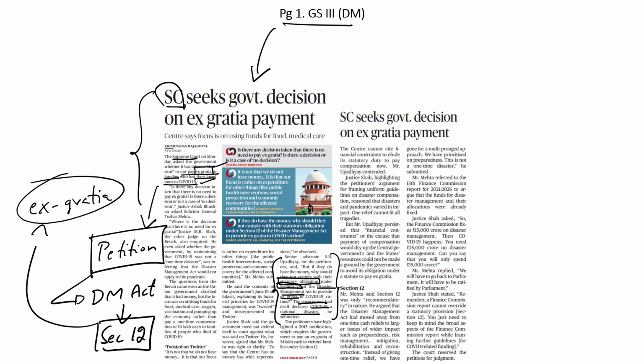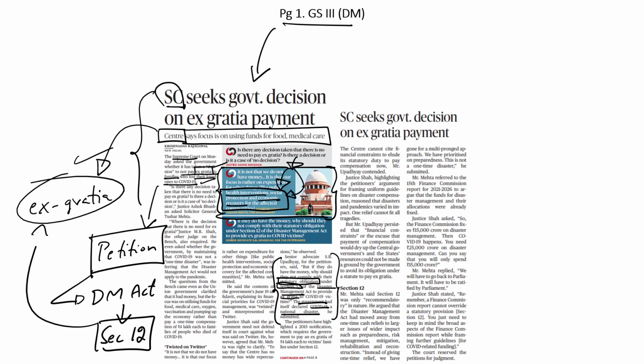To these questions raised by the Supreme Court, the center had said that providing such compensation to all the victim families would drain the resources, and the center argued in the Supreme Court that even though the government has the financial resources to provide for such compensation, it would be better utilized to invest those resources in improving our health infrastructure, and those financial resources could instead be used to trigger larger economic recovery. The center has said that it is focused on using these funds for providing essential food, medical care, and other emergency assistance instead of draining the resources on providing such ex gratia payment.